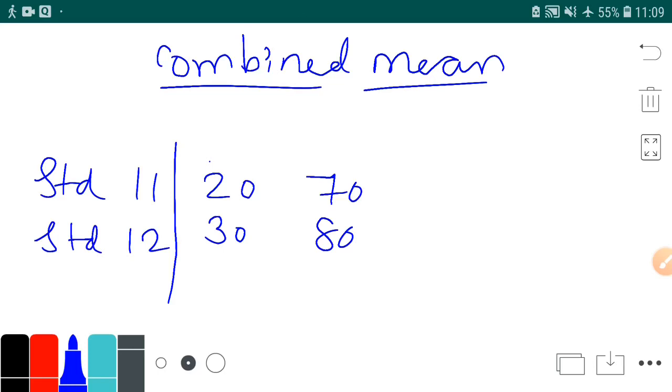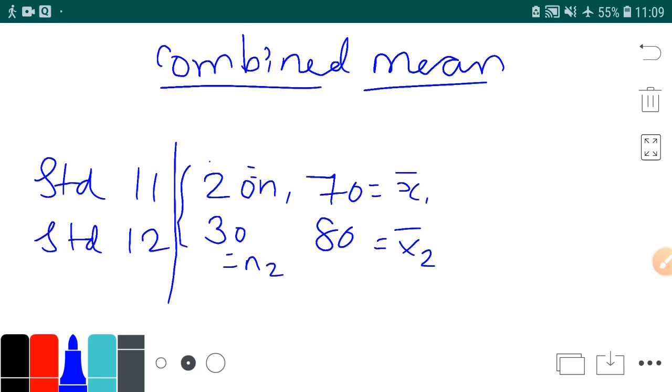Now see, what is the scenario? You have 20 students in 11th standard, and 70 marks is your mean for 11th standard. So this is x bar 1 and this is n1. This 30 is another data, it is n2, and this is another mean x bar 2. Now if someone asks what is the mean for all the 50 students?